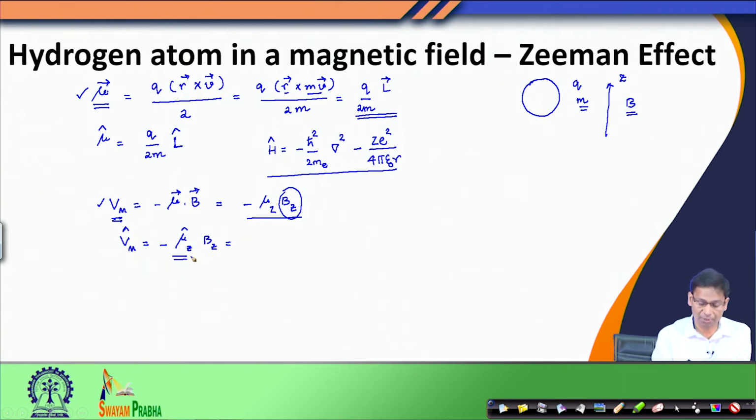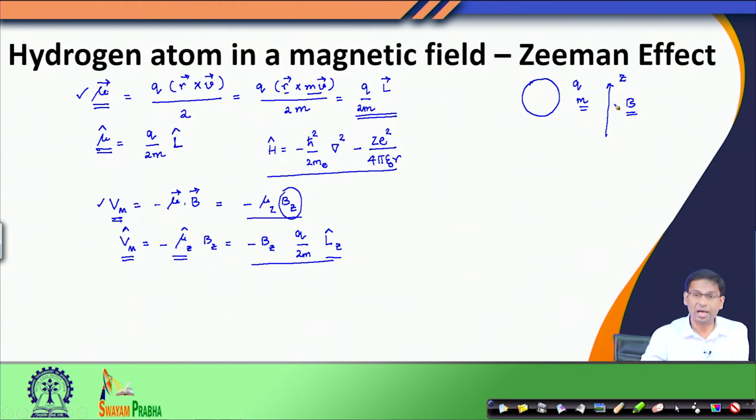Since Bz is a constant that depends on the experiment, and mu z is already, as you can see here, q divided by 2m, and instead of writing the L operator, I write the Lz operator. So this is the quantum mechanical description of the mu operator. Now, the potential energy arising because of the interaction of the orbiting electron with the external magnetic field is given by this term.